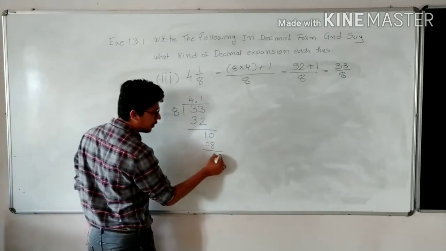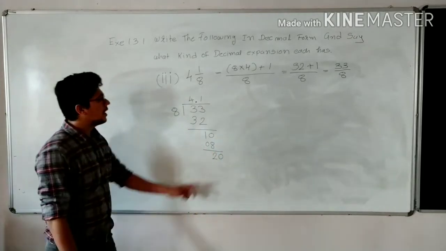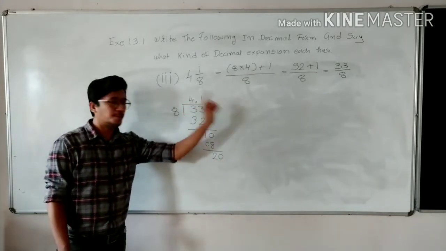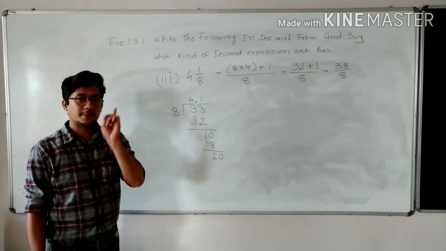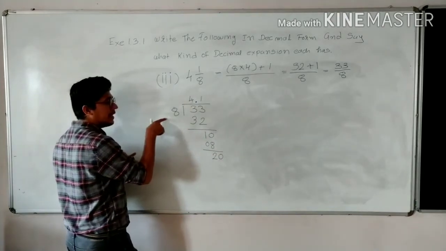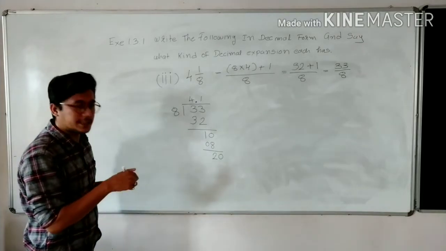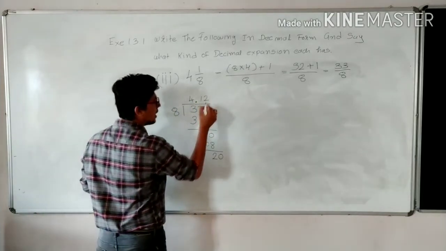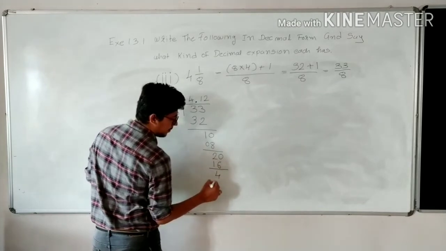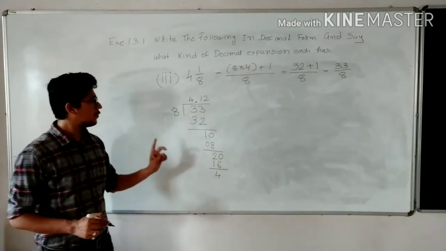Now again 2 is smaller than 8. What do we have to do? We have to add 0. We have already put a point over here, so there is no need to put the point again. Keep it in mind. Now 20 is bigger than 8, so 8 ones are 8, 8 twos are 16. So 8 twos are 16, and 20 minus 16 is 4.